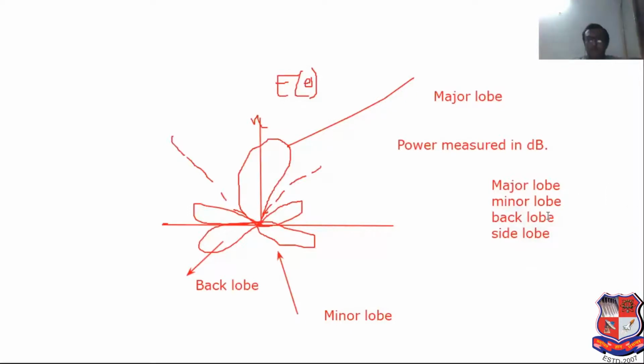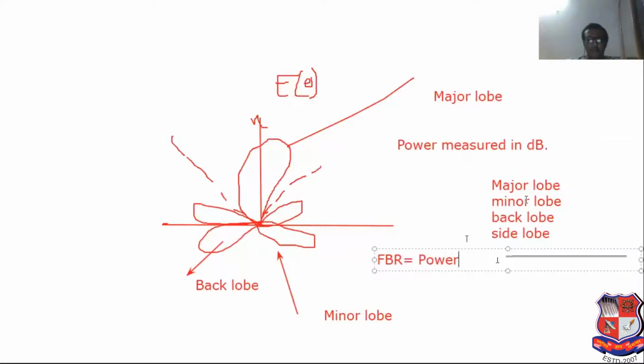Now see, this is the front direction of power, and this is the back direction of power. Obviously, back direction of power is comparatively low compared to front direction. So what is the meaning of FBR, front to back ratio?